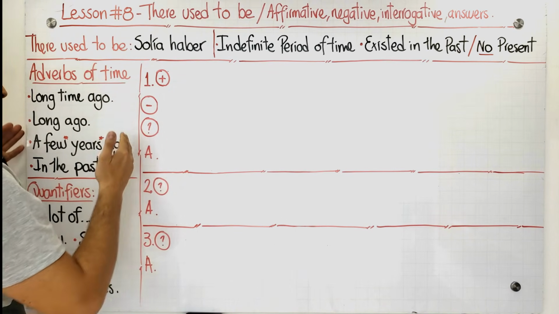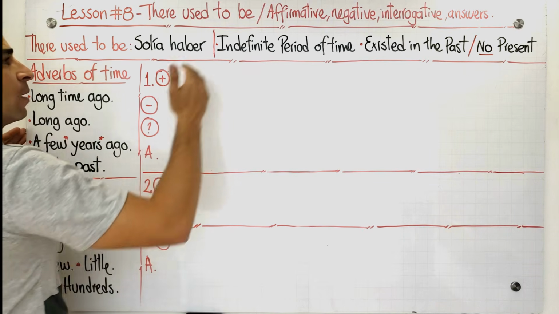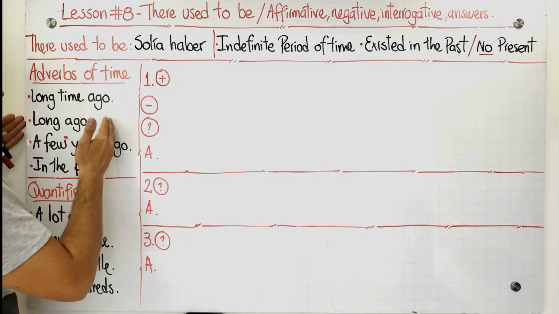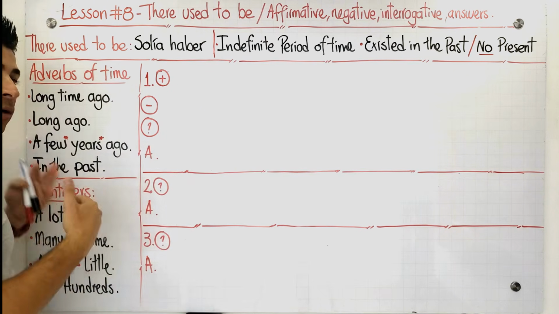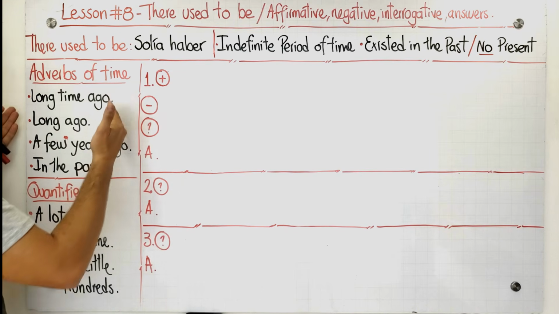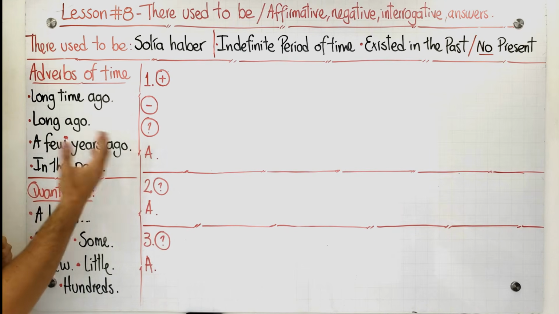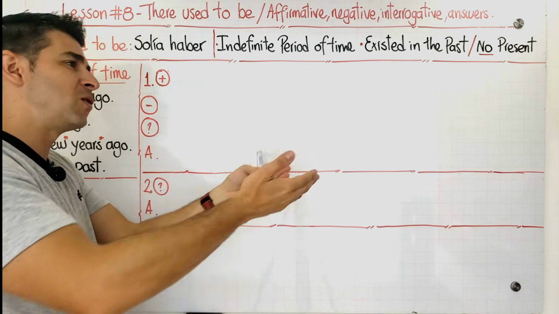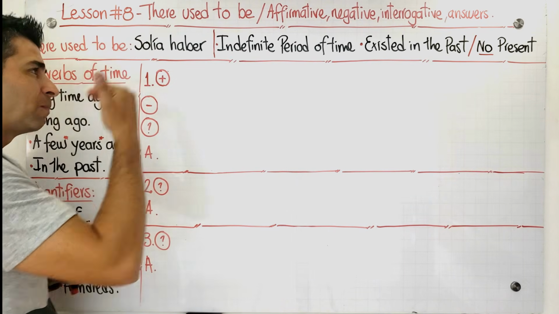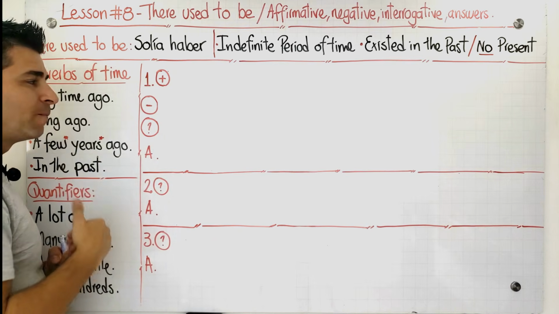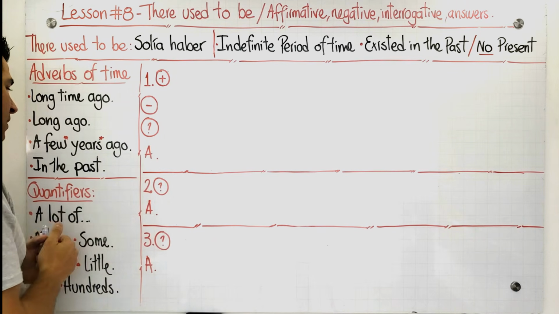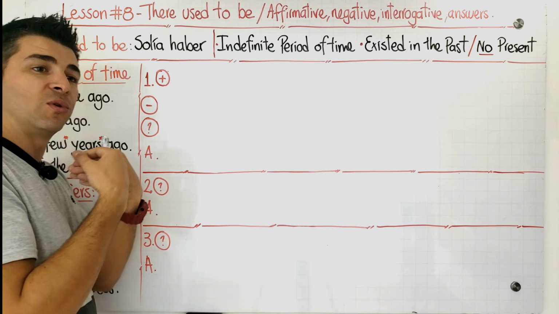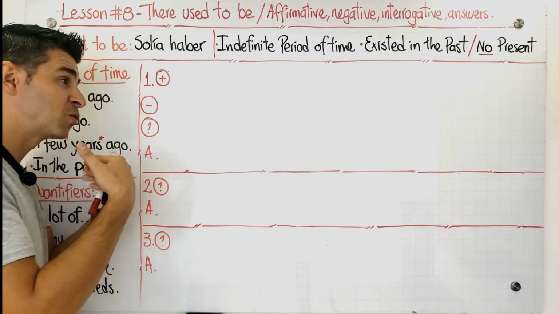We have some adverbs of time here because they are going to help us a lot to talk about indefinite period of times. Long time ago and long ago are the same, and these are indefinite period of time adverbs. Why? Because we cannot specify the date here. We don't know the specific date. O tú sabes la fecha específica de cuánto es hace mucho tiempo. Hace mucho tiempo es un periodo de tiempo indefinido en el pasado, ¿sí? Y es básicamente un periodo de tiempo largo, atrás, muy atrás. No se sabe cuánto tiempo es en una fecha especial. And the same happens here when we say a few years ago. Hace unos cuantos años, no se sabe específicamente cuántos, hace unos cuantos años.